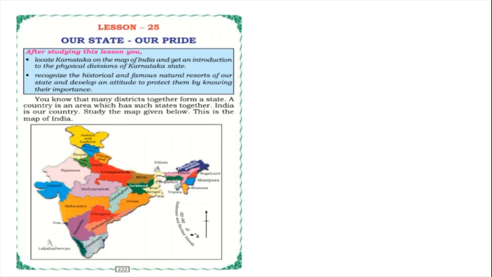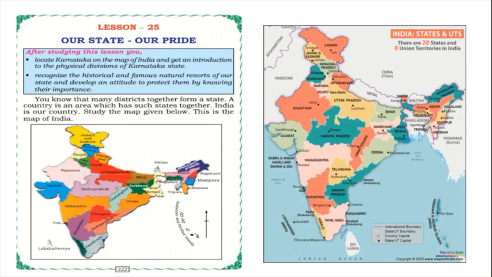Study the map given below. This is the map of India, isn't it children? Yes. This is our India map, and I will show a little bigger India map which is updated as of 2019 and 2020. So we have 28 states and 8 union territories. In our India 28 states are there and 8 union territories are there. This is our updated map, children. Yes, you can observe it on the right side.